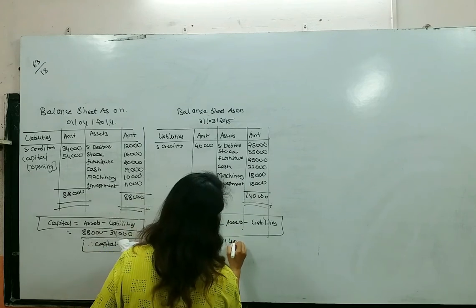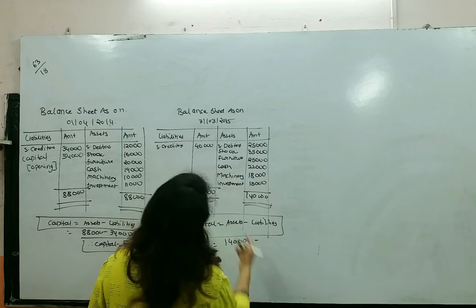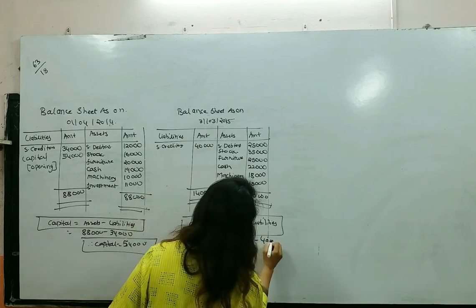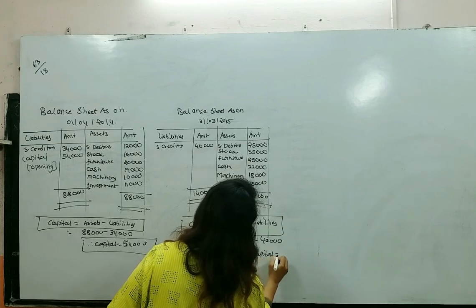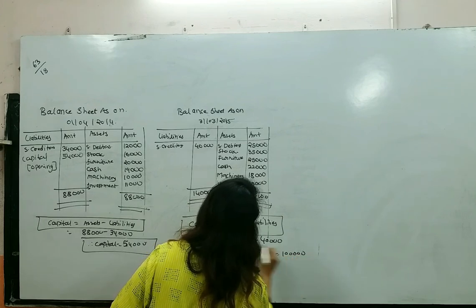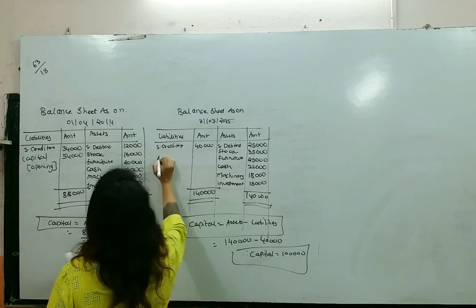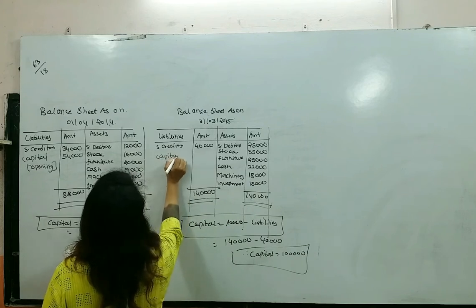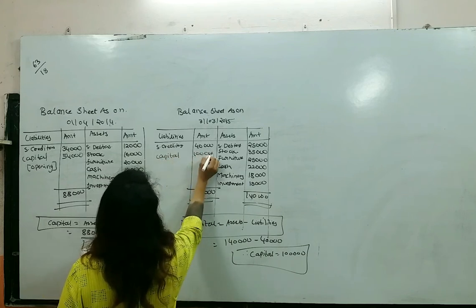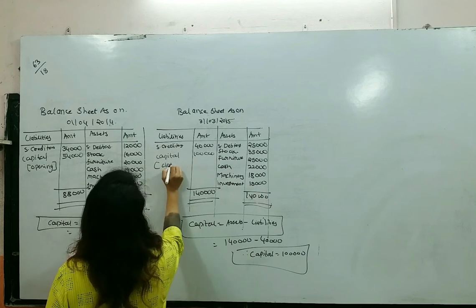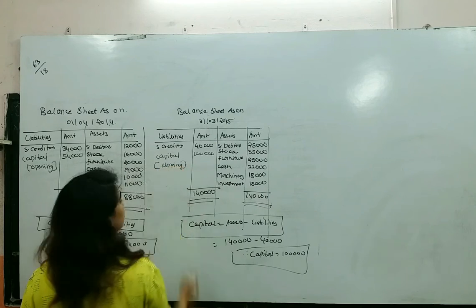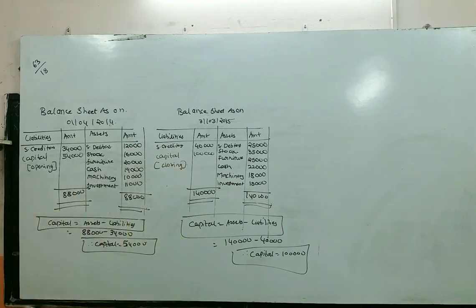Assets are 1,40,000. Liabilities are 40,000. Thus, capital will be 1 lakh. Here we are getting a capital amount of 1 lakh, but which capital is it? It is going to be our closing capital. So, statement of affairs is ready.